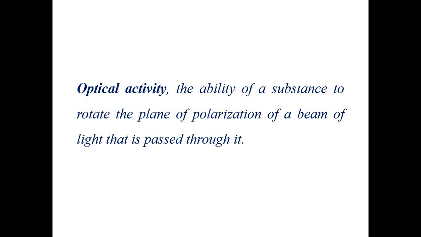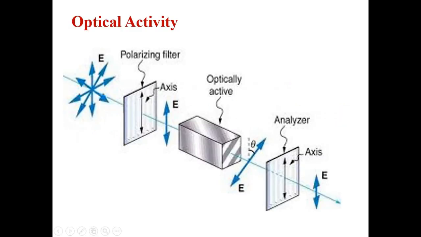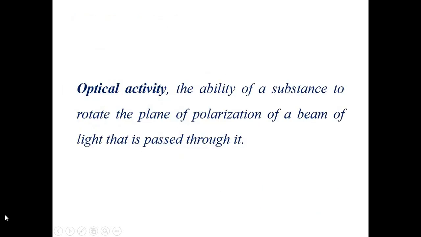So I'll move towards the definition of the phenomenon of optical activity. Optical activity is the ability of some substances to rotate the plane of polarization of a light beam which is passing through it. Like in the previous case that we have seen, this particular block is an optically active substance. So whenever light passes through such a substance, there will be a change in its propagation, or the substance rotates the plane of polarization of that light beam, and that complete phenomenon is known as optical activity. The substances having such an ability are known as optically active substances.